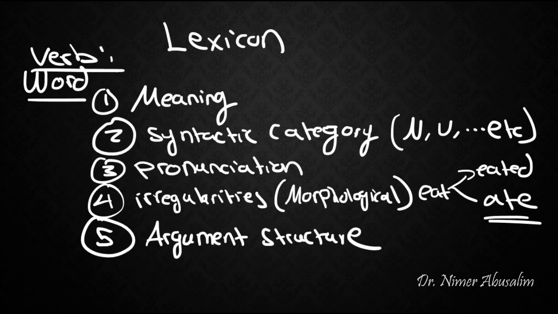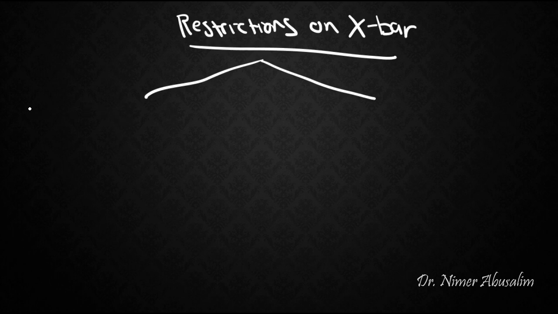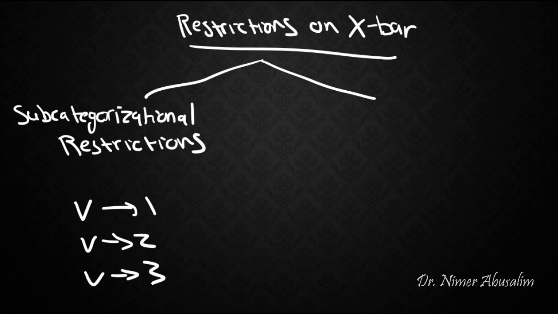So let's focus on verbs in particular. What do we mean by the argument structure? Well, the restrictions on X bar will come from two different sources. Number one would be what we call the subcategorizational restrictions. Now this would tell us if a verb requires one argument, or two arguments, or three arguments.